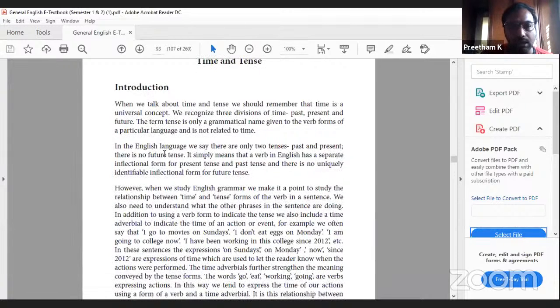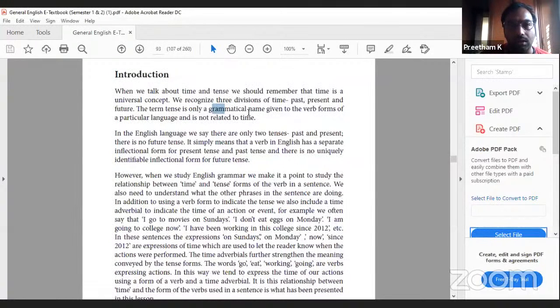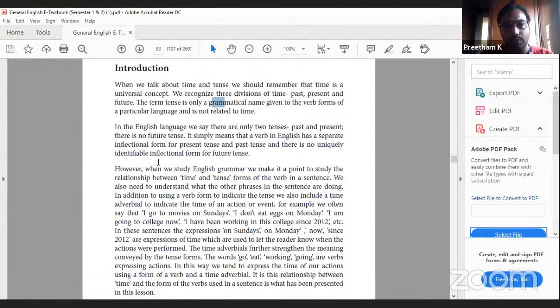The term tense is only a grammatical name given to the verb forms of a particular language and is not related to time. So this is just for grammatical purpose. We have given the name tense, and it has no relation to time as such. In the English language, we say there are only two tenses, past and present. There is no future tense.